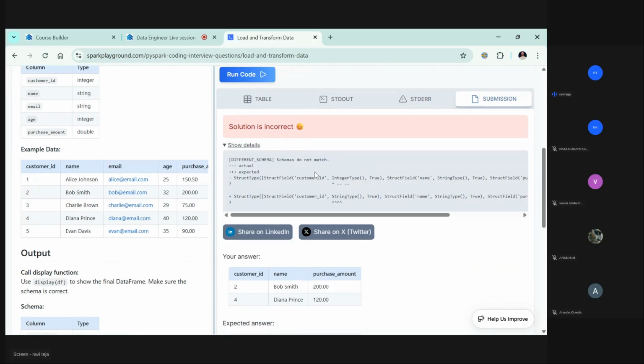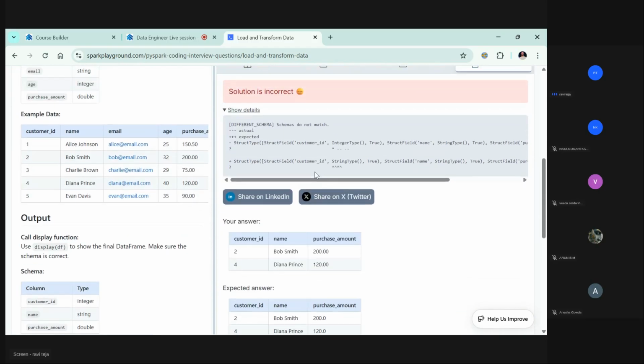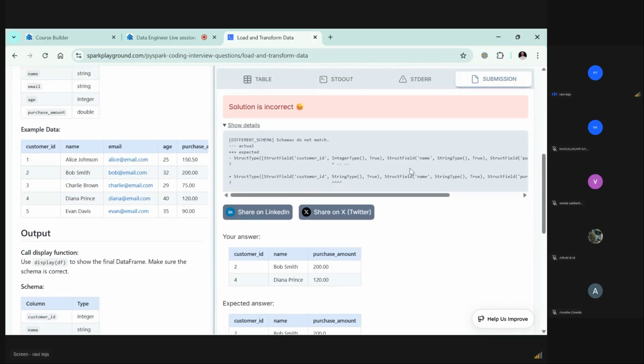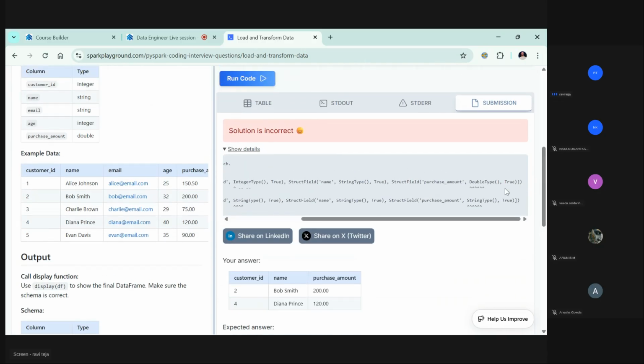Schemas do not match. Name, structure type, integer type, structure field. Show details. Double type, true. Expected schema is this, but we passed a different schema.